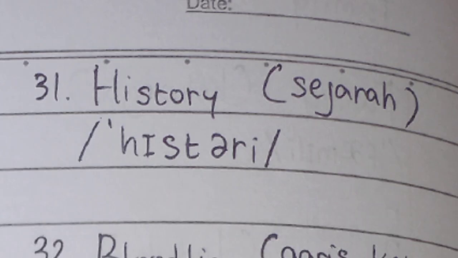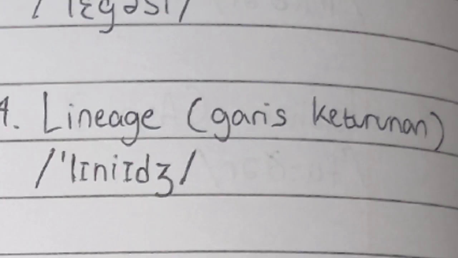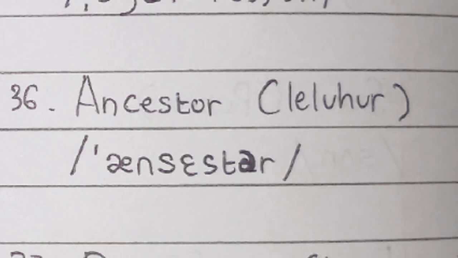Next is bloodline. Next is legacy. Next is lineage. Next is generation. Next is ancestor.